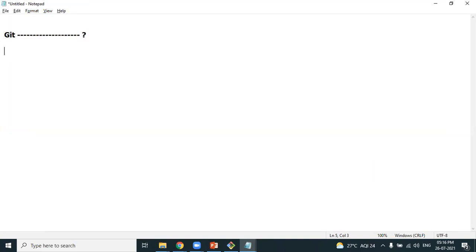If anybody asks you what is Git, your answer should be: Git is a version controlling tool. It is also referred to as a source code management tool, SCM tool. Looking at the terminologies, you should be able to get some basic understanding. Git helps you to manage different versions of the source code because it is version controlling.